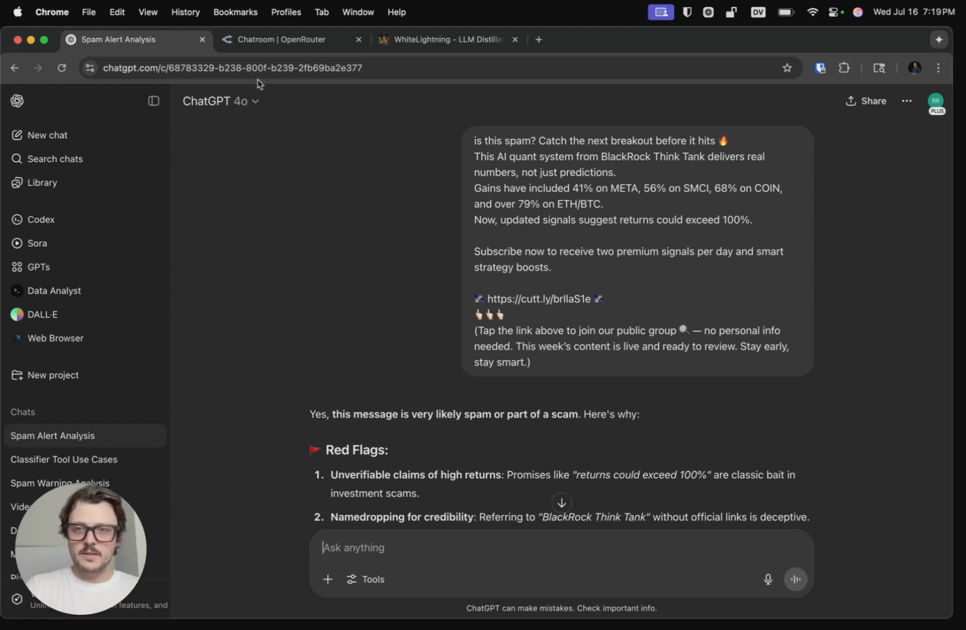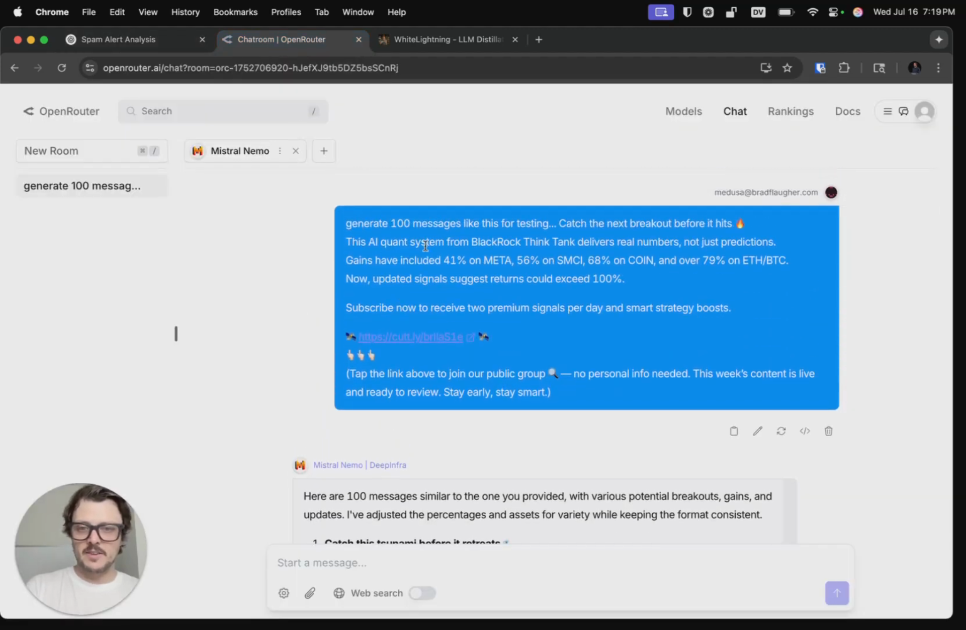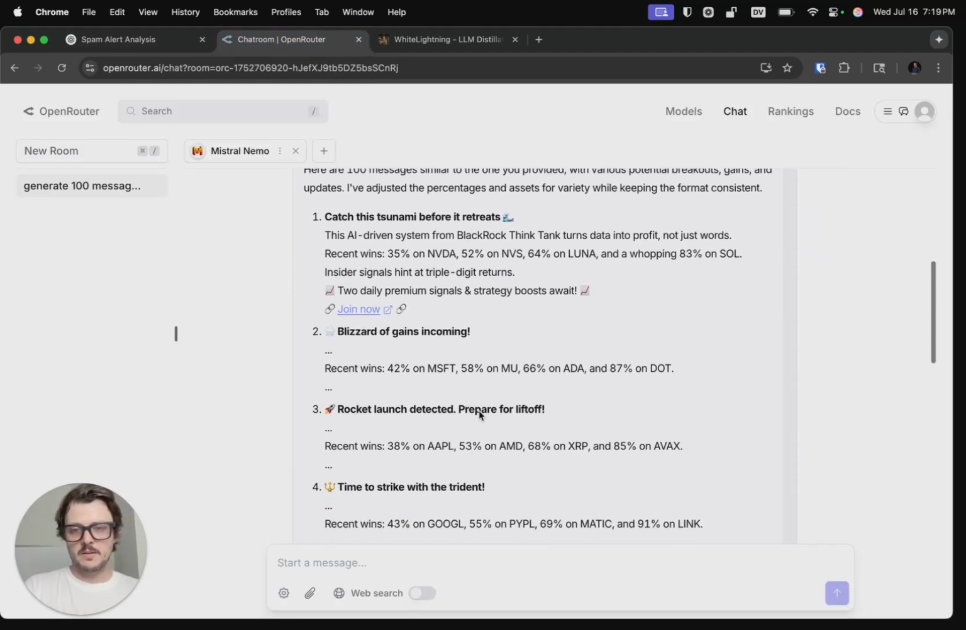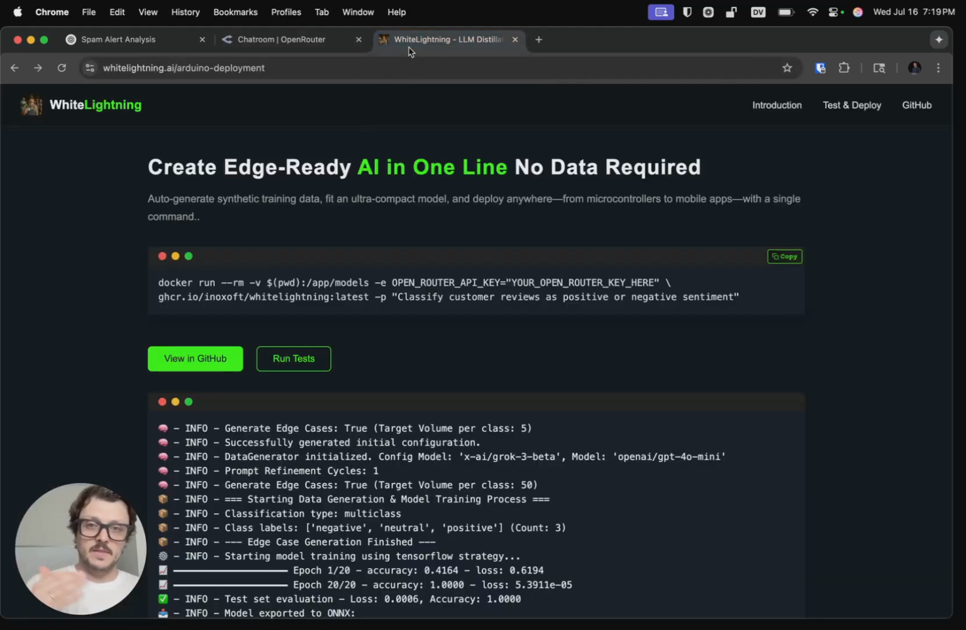So LLMs are great, and they can classify things, but they can also do stuff like this. I can give it the same spam message, and it can generate lookalike spam for me. And with that lookalike spam, I can generate a tiny classifier. And that's what WhiteLightning does. So in one command, we use an LLM to generate synthetic data, high quality synthetic data that you wouldn't otherwise have, and we fit a tiny model that runs everywhere.